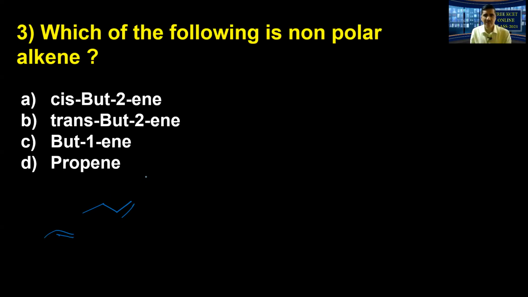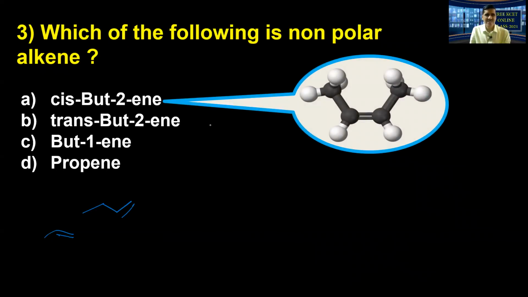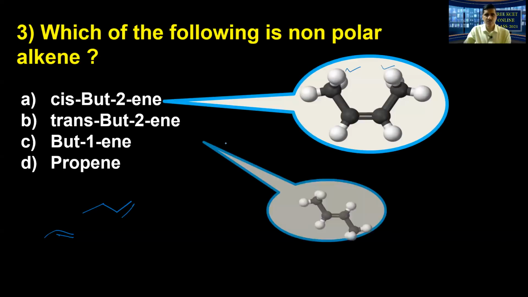So now yes, alkenes are weakly polar. The dipole moment varies from 0.3 D to 0.5 D. So they are very weakly polar. Now we have substituted alkenes. Substituted alkenes are always going to be more stable than the terminal alkenes. First the cis form. They are the geometrical isomers. Look, now in cis-but-2-ene, what has happened? The methyl groups are on the same side, right? So now I'll come to the trans form.